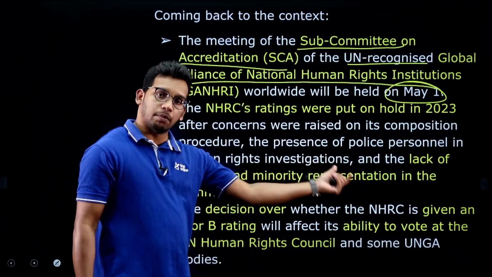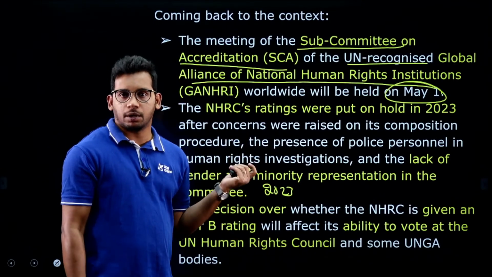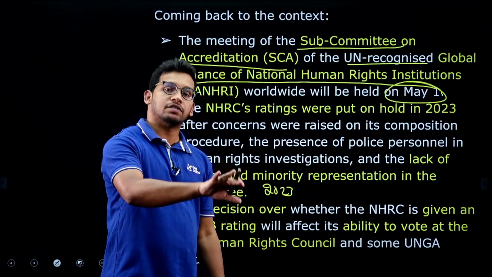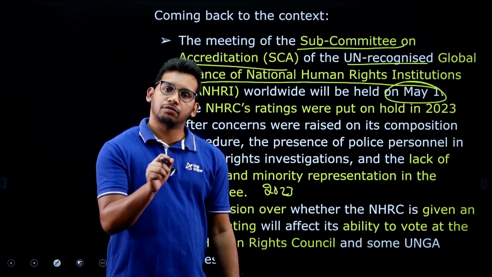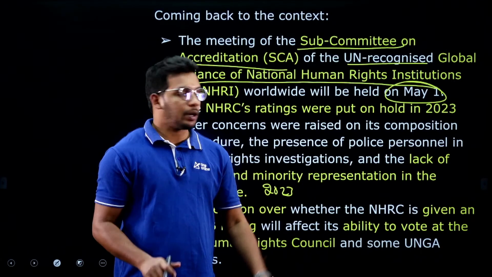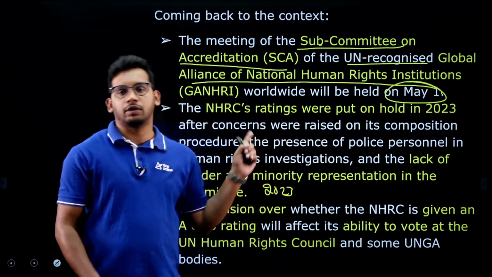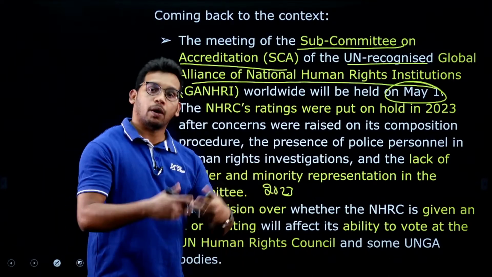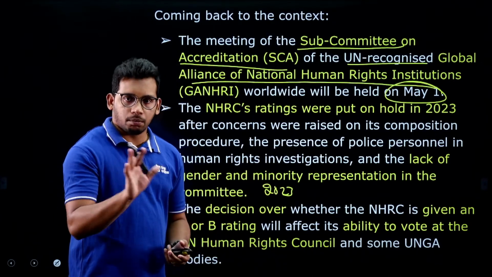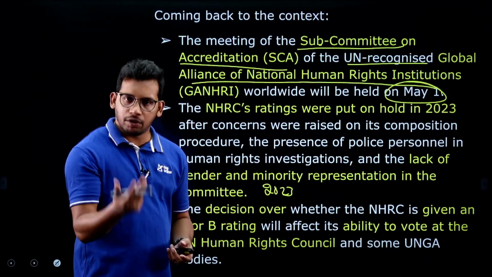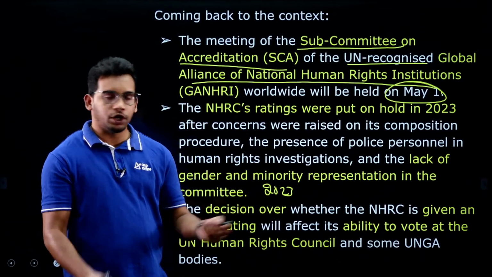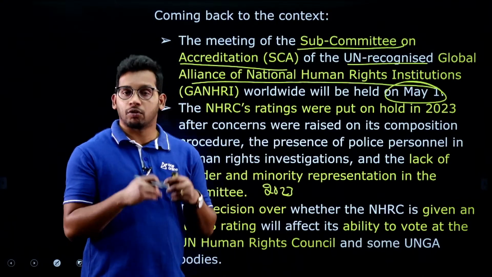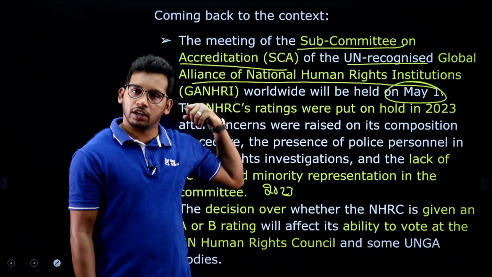So, there was no such member appointed in the National Human Rights Commission, and police were directly involved in the inquiry. Actually, the National Human Rights Commission should have independent powers, but police have been involved in most of the inquiries. That is why some people have also complained. Oxfam International and some individuals have complained that the Indian government is not working in neutrality in appointing the National Human Rights Commission. They have complained to the international subcommittee.